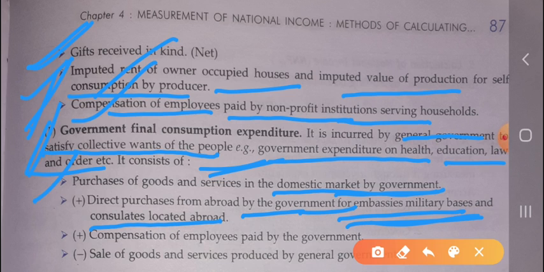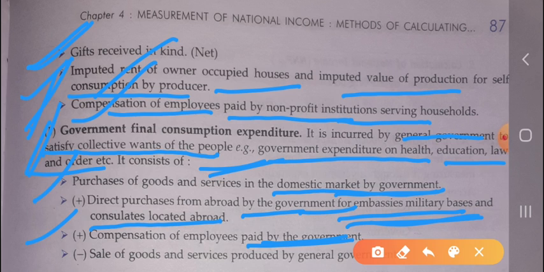Okay, all the military facilities, all the weapons, which are only for those who are located abroad but are members of India. So it is also the expenditure of the government. Next one is compensation of employees paid by the government. It is also included, which the government also provides for its employees of the public sector undertakings.